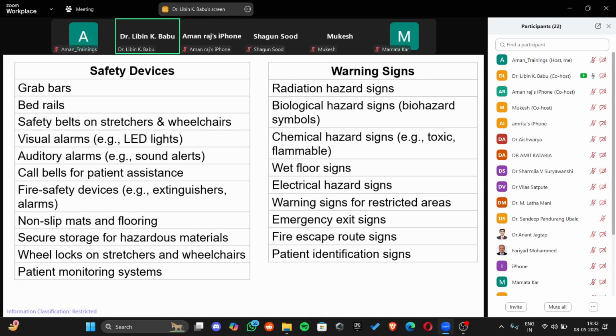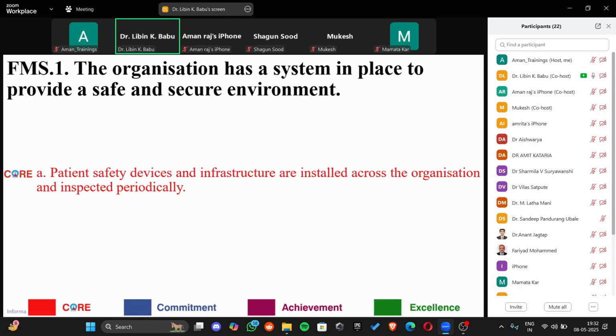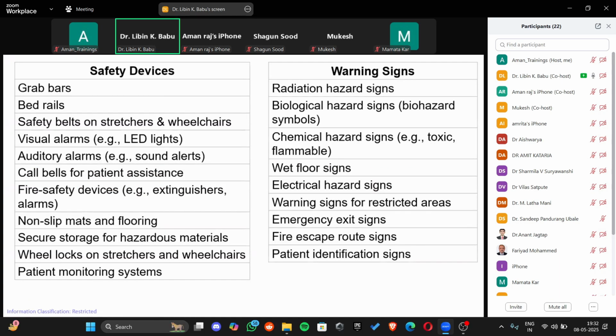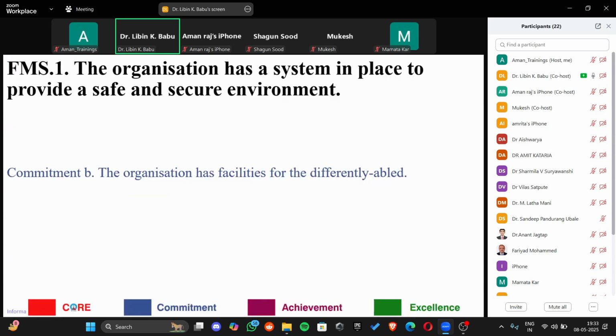So what they have said is that all these signages and patient safety devices should be installed, and some things out of this, like for example the extinguishers, alarms, and call bells, all require periodic checks and maintenance to ensure that they continue working as expected. So the objective element expects that the organization does these periodic checks and that all these installed equipments are in good health.